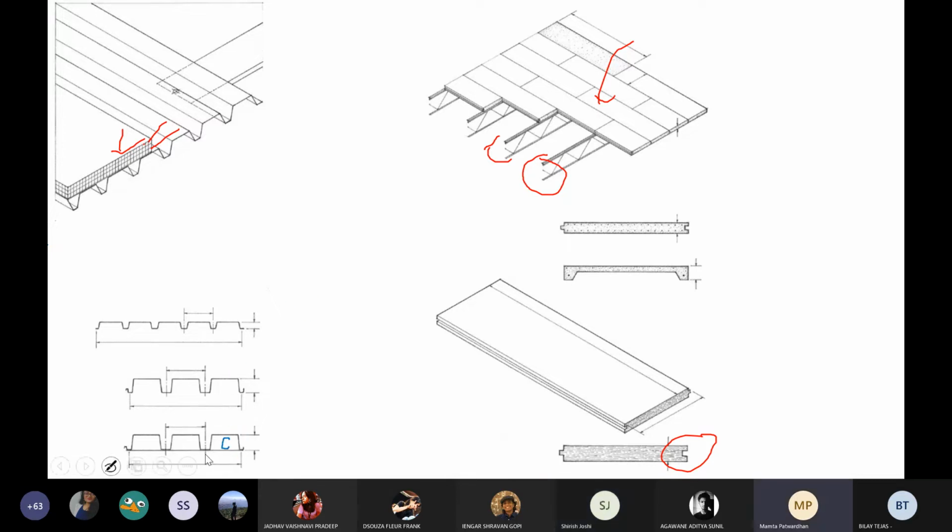This is the cellular one. It has a plate underneath also. That's why it's cellular. It's like a cell. It's complete, right? So from underneath you will see it flat. You won't see this corrugation from underneath. Okay, that's the difference. That is cellular. This is just a regular corrugated sheet.